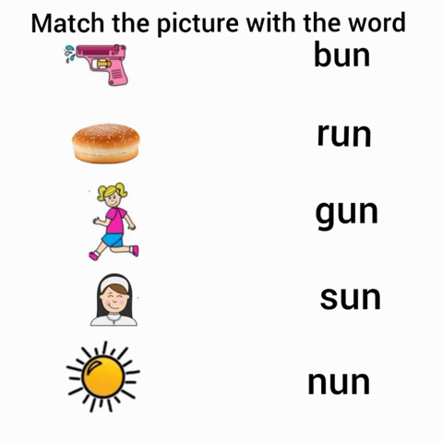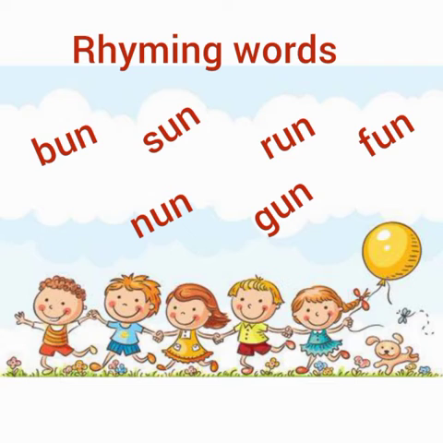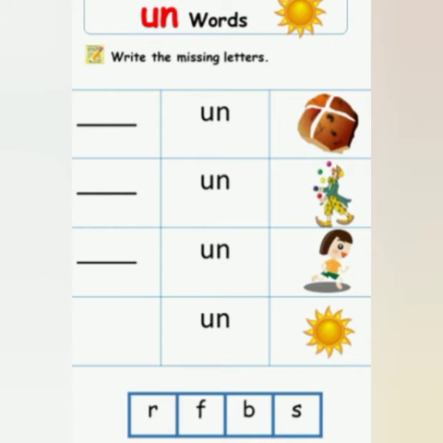Students will match the picture with the word. They will recognize the picture and match it with the word. Gun, bun, run, none, and sun. Rhyming words: bun, sun, run, fun, none, and gun.